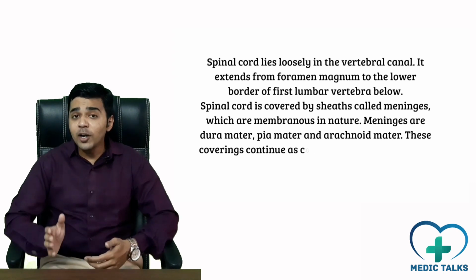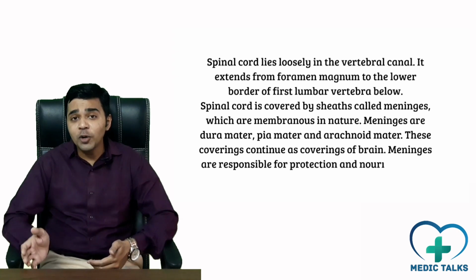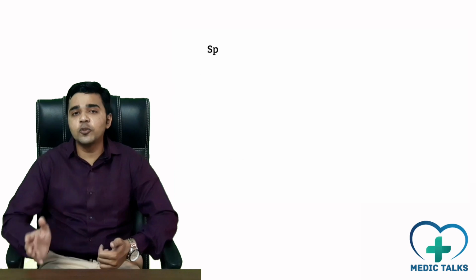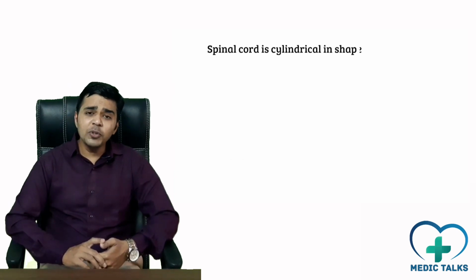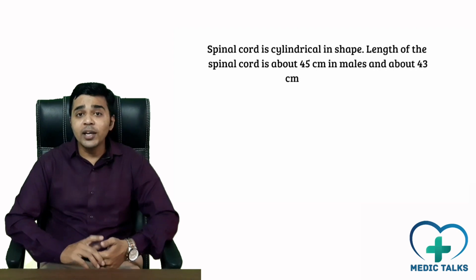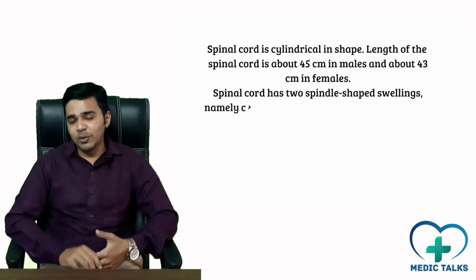Now it is covered by meninges: dura mater, pia mater and arachnoid mater, which protect it and give it nourishment. Now the shape of the spinal cord is cylindrical. It is 45 cm long in males, whereas in females it is only 43 cm.